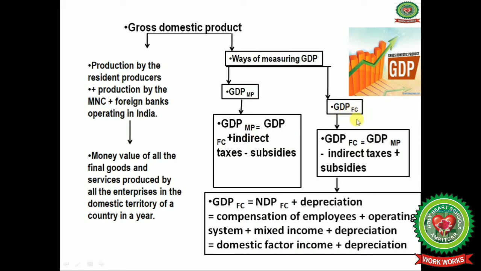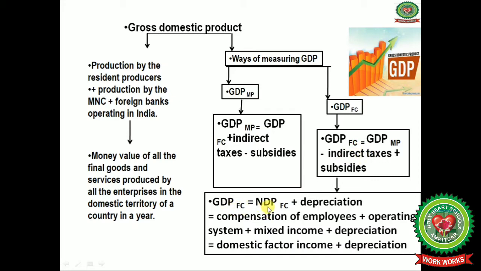In the same way, GDP at factor cost is GDP at market price minus indirect taxes plus subsidies, because subsidies are given in the production process for raw materials, and indirect taxes are deducted.